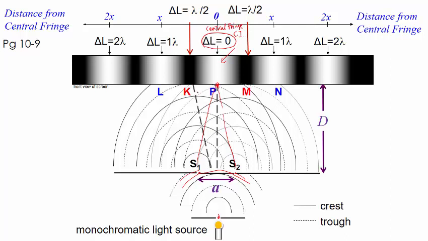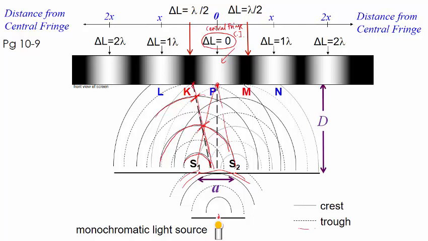Now let's look at another point, point K here. This is a crest and the dotted line is the trough, right? So you can see the crest meets with the trough of S2, the crest meets with the trough of S2. So you join up all these points where the crest meets the trough. You join up these points, you get this line. Here also the crest meets the trough, you get this line.